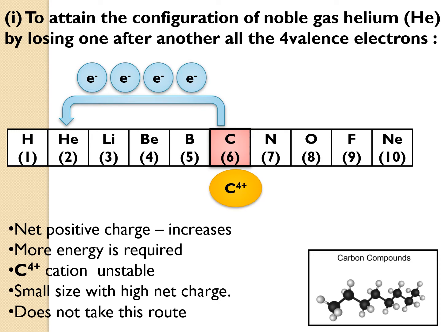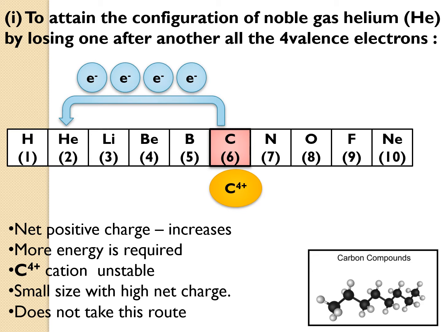Net positive charge increases. As we are moving towards helium, that is on the left hand side, the electrons are leaving, and that is why the positive charge on the carbon is increasing. First electron, second electron, third electron. As the electrons are leaving, more and more energy is needed for the electrons to exit.